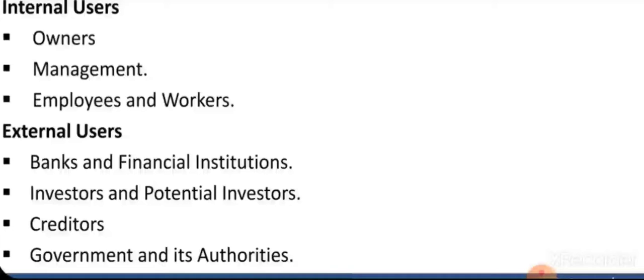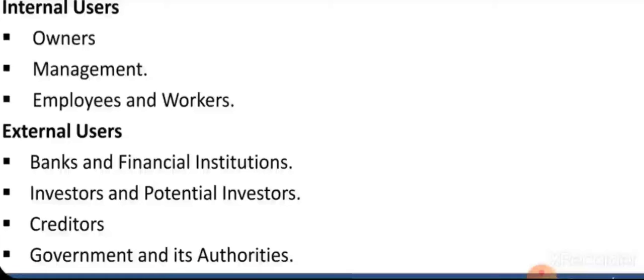These three, owners, management, and employees and workers, come under the internal users of accounting. The external users are banks and financial institutions, investors and potential investors, creditors, and the government and its authorities.